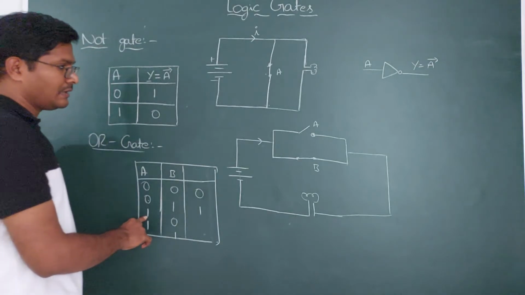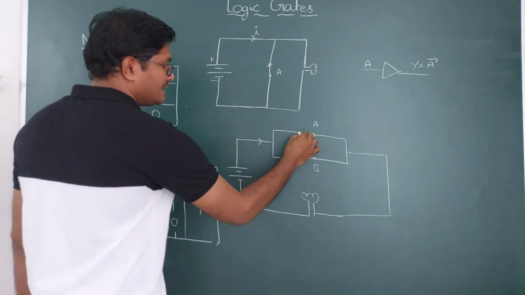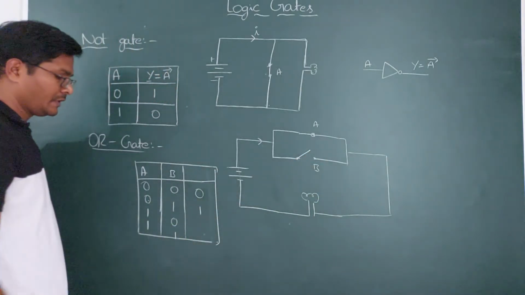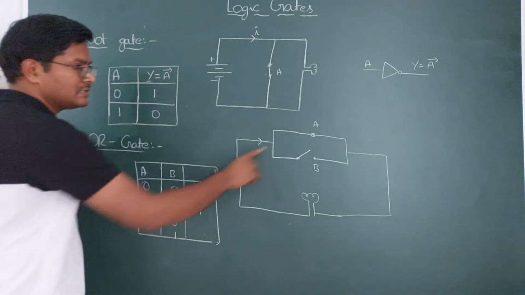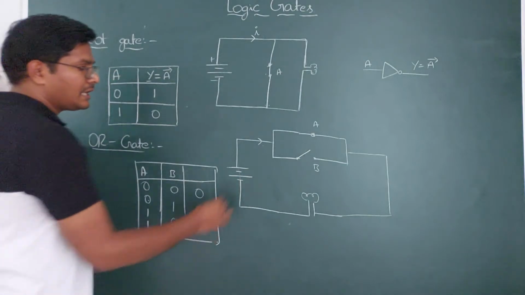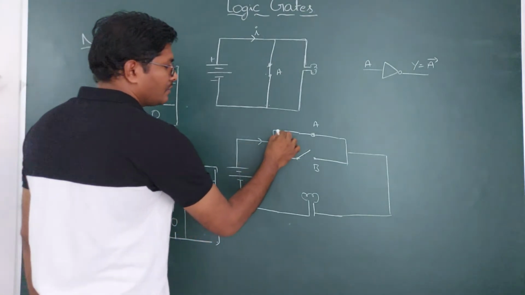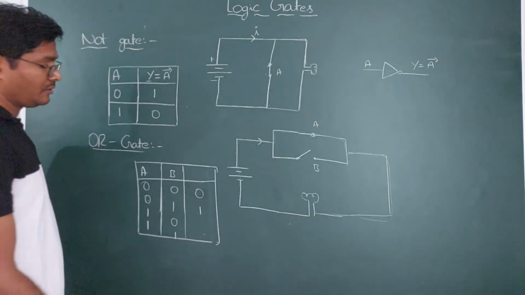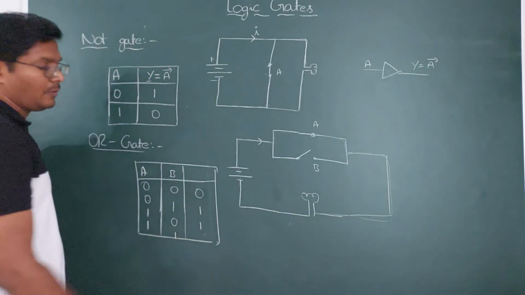If A is closed and B is open, so A is 1, B is 0, again it has a closed path, the bulb is going to glow, and you are going to get 1.